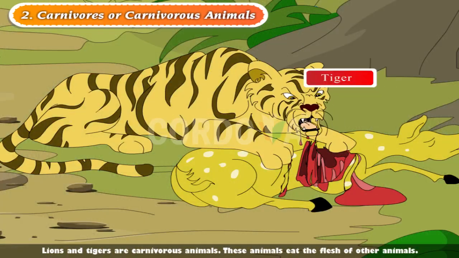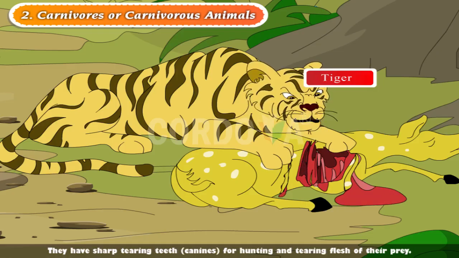2. Carnivores or carnivorous animals. Lions and tigers are carnivorous animals. These animals eat the flesh of other animals. They have sharp, tearing teeth, canines, for hunting and tearing flesh of their prey.